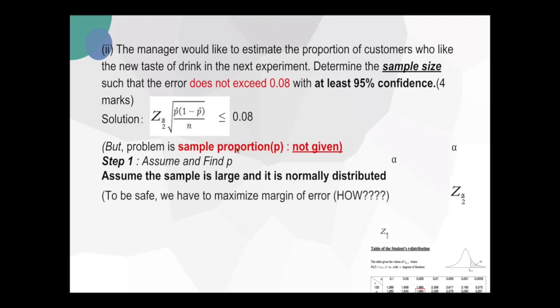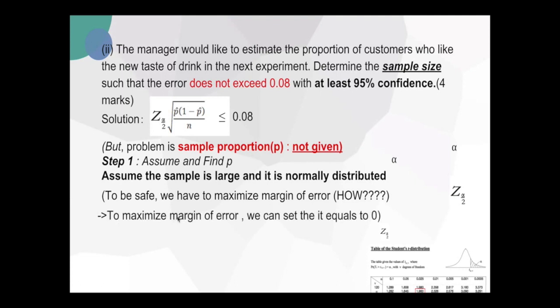The next part is to find the sample proportion. To find it, we need to pick a sample proportion that maximizes this part as much as possible, because if we maximize this part, we can find the largest value of the margin of error. Then we can have a safer value. But how can we do that?